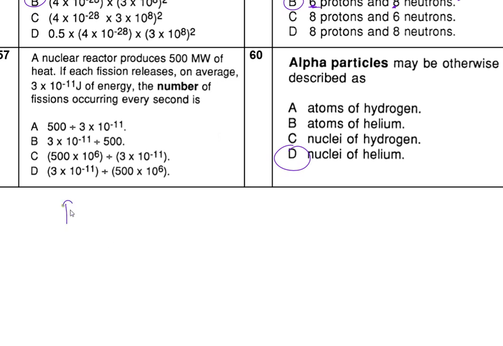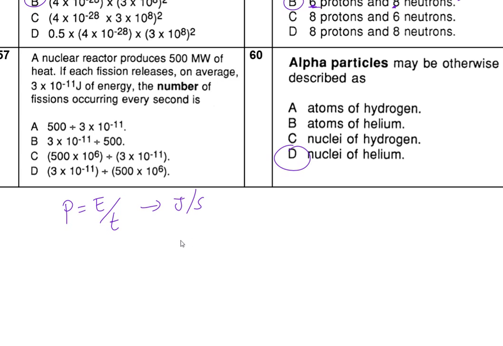So power is equal to energy over time. Okay, now what are we looking for here? We're looking for the number that takes place every single second. So how many take place every single second? So per second. Now remember, this here is joules per second already.